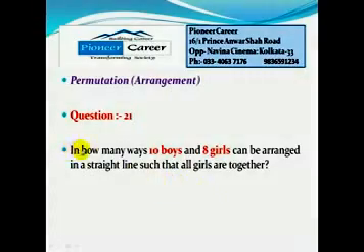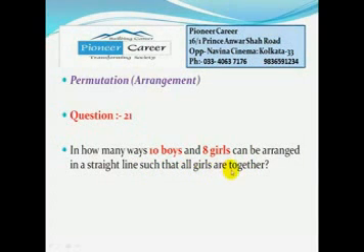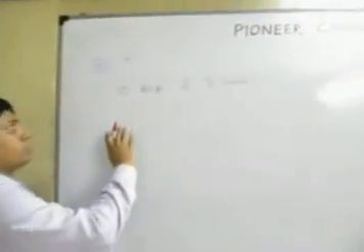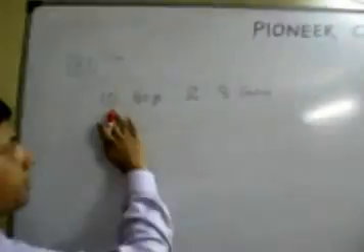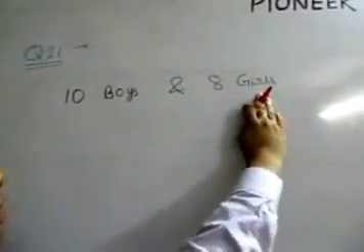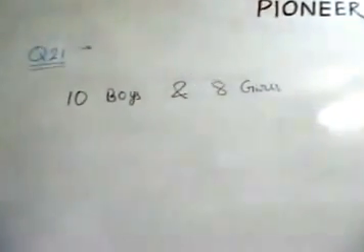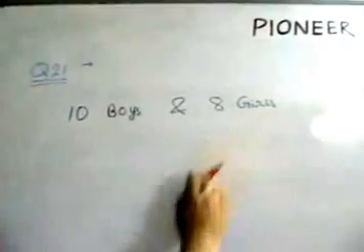Next question, in how many ways can 10 boys and 8 girls be arranged in a straight line such that all the girls are together? So in this case all the girls are always together in any arrangement. Here, question number 21, it is given that there are 10 boys and 8 girls, and in how many ways can we arrange them so that all these 8 girls are together.